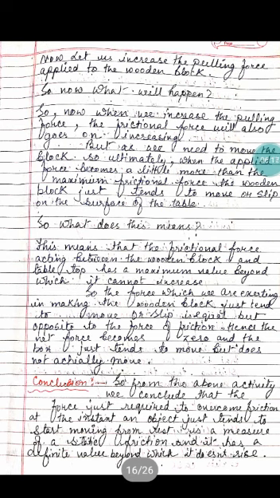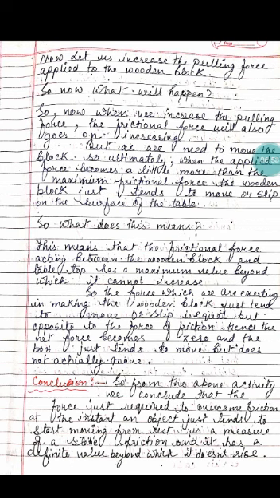Now, let us increase the pulling force applied to the wooden block. So what will happen? When we increase the pulling force, the frictional force also goes on increasing. But as we need to move the block, ultimately when the applied force becomes a little more than the maximum frictional force, the wooden block just tends to move or slip on the surface of the table.